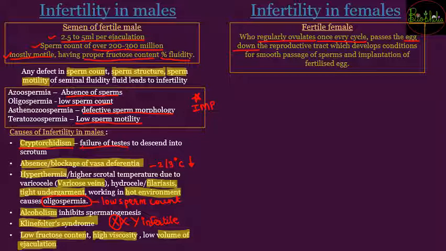Once the smooth passage is seen with the passing down of the egg, that means even the sperms can come up till the egg. In that case the implantation can also occur and then the pregnancy can be successful. So that is the case for the fertile female.